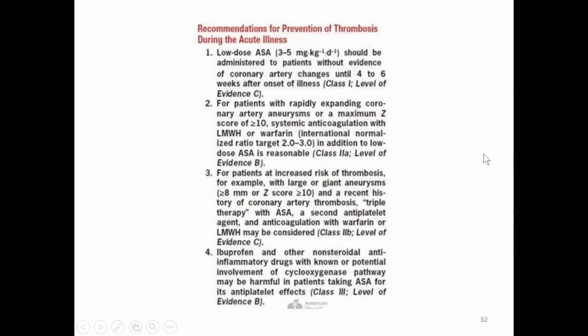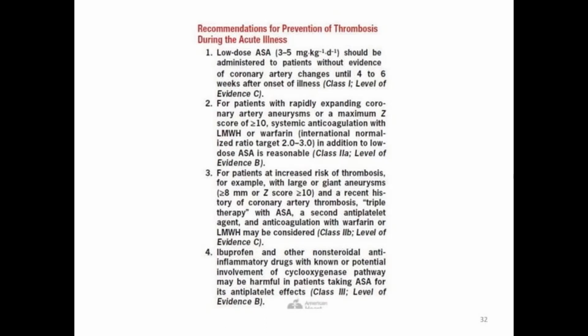So how do we treat based on Z score? How do we classify? Normal is less than 2. 2 to 2.5 is only dilatation, no aneurysm. 2.5 to 5 is small aneurysm, 5 to 10 is medium, more than 10 is large. So treatment is also like that.